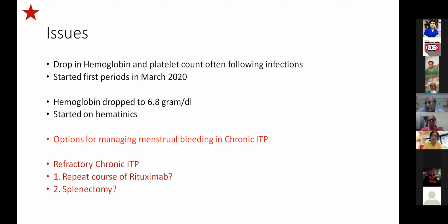In such a refractory case, nothing really is the treatment which is required. If the low platelets and anemia are becoming too much of a problem, then since the age is now 12 years or so, one can consider splenectomy. But as ma'am said, there are issues with splenectomy, post-splenectomy sepsis and prophylaxis, etc. That all needs to be looked at.